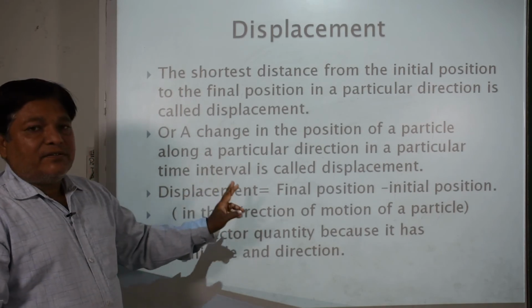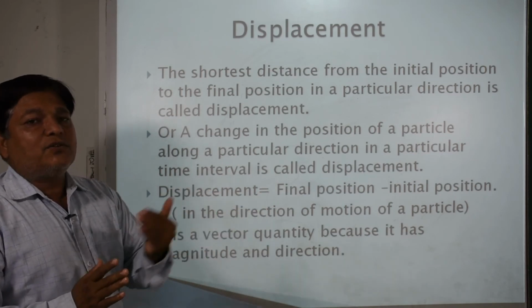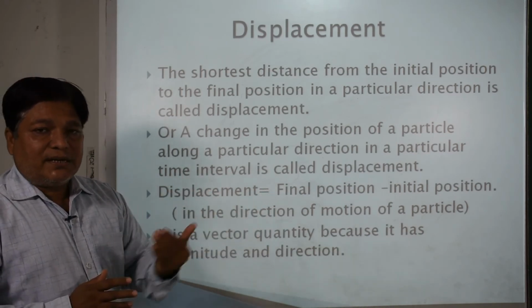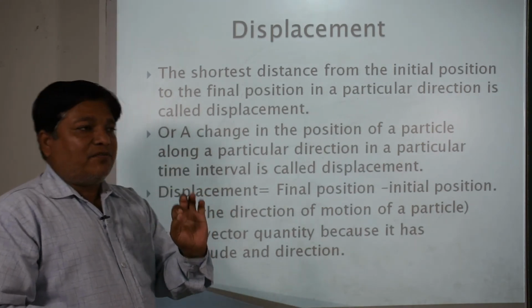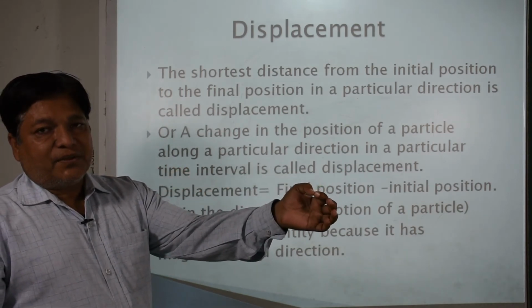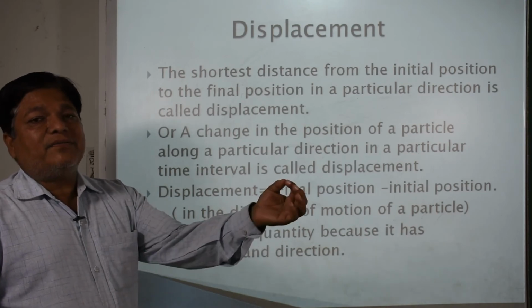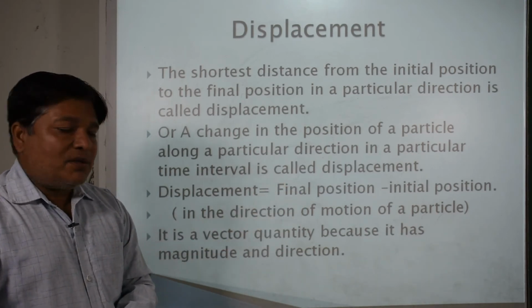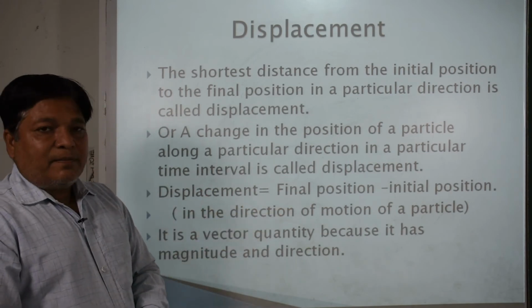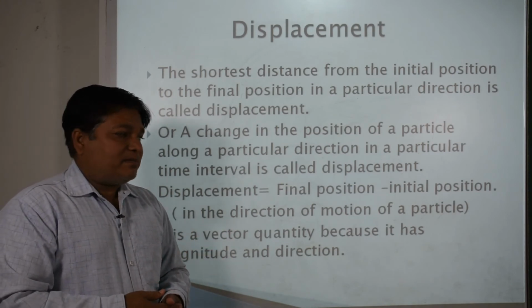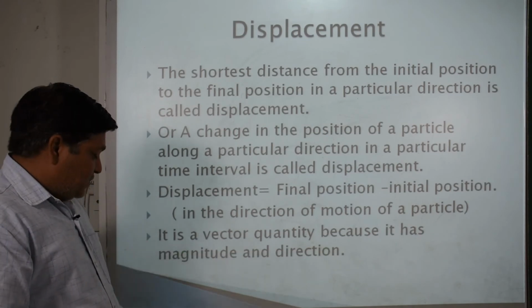So we can take out the displacement by taking the difference between the two positions, final position and the initial position. Suppose an object or particle starts moving from 0, it reaches 10. So 0 is the initial position, 10 is the final position. Difference between 0 and 10 is 10 minus 0, we get 10. This is the displacement. In this way we can take out displacement. Which type of quantity is it? Displacement is a vector quantity because it has both magnitude and direction.